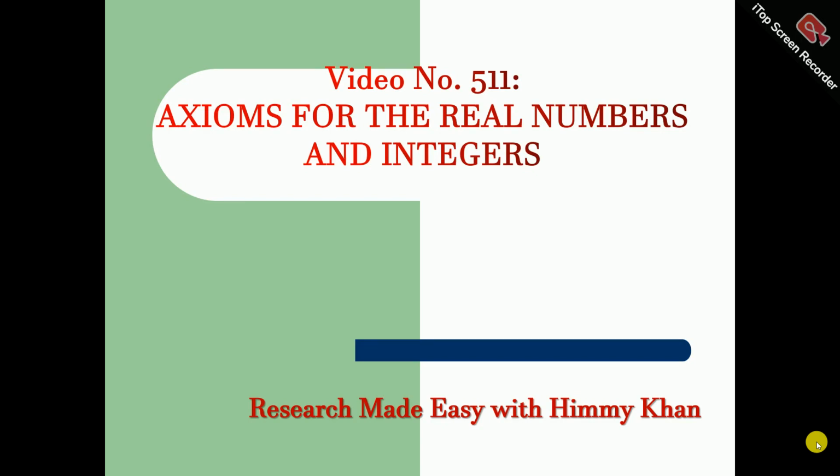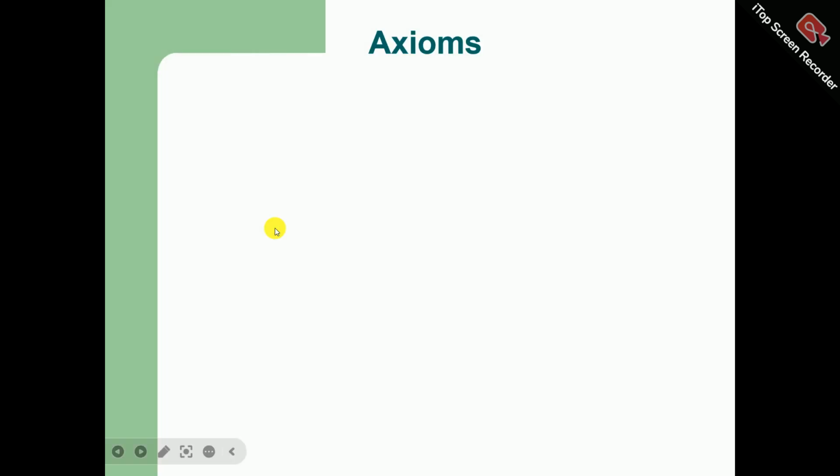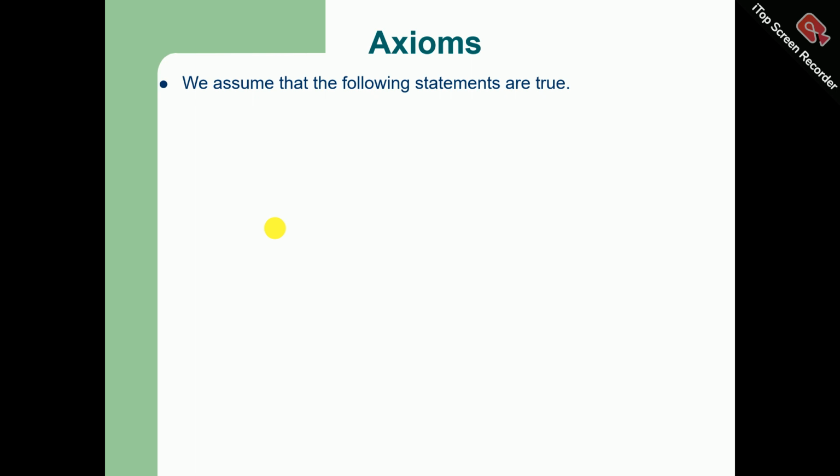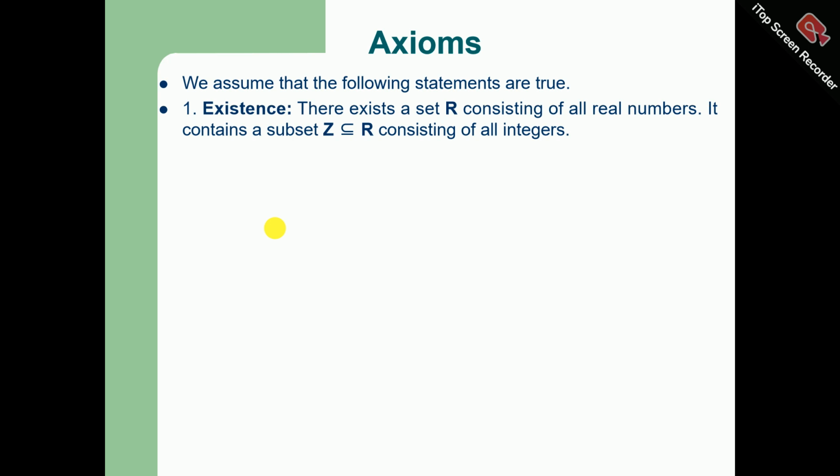This video is about various axioms for the real numbers and integers. So I'm going to discuss some of the axioms in mathematics that are used for real numbers and the integers. We assume that the following statements are true. The first axiom is that of existence.